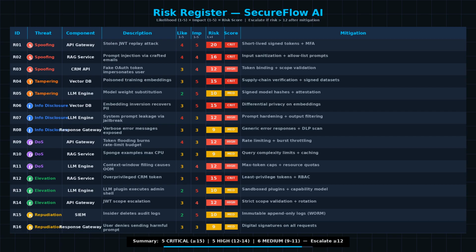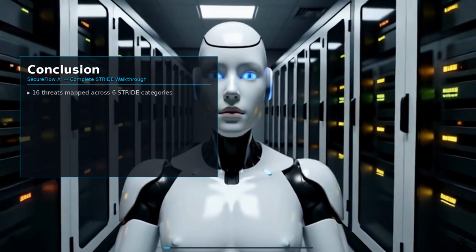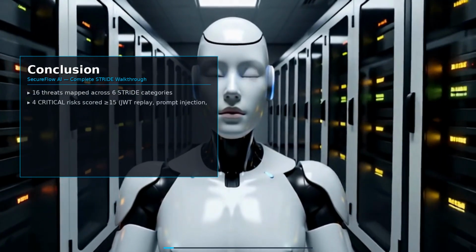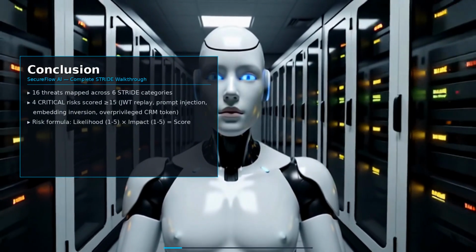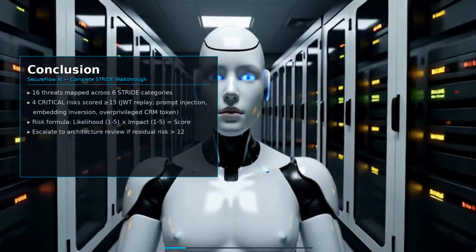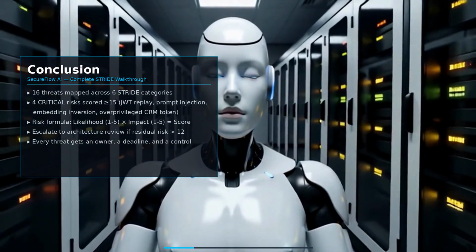Each item gets an owner and a deadline. Treat this as a living document. Review quarterly, and threat modeling AI systems with STRIDE gives you a structured, repeatable methodology to identify and mitigate risks before attackers do. We walked through SecureFlow AI, an enterprise email scanner, and mapped every STRIDE category to its real